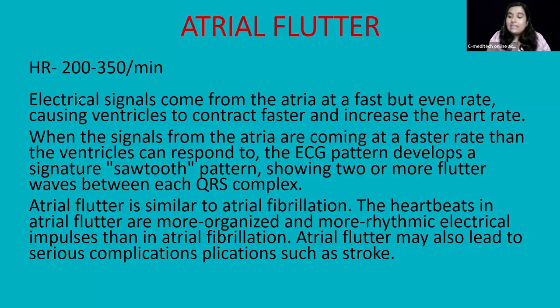So keep in mind that in atrial flutter, the electrical signals are circulating continuously around the atrium. Because of that, they cause rapid contraction of the atrium, but it is organized. Some of the electrical impulses can get blocked in the atrioventricular node also. Therefore, only a small amount will reach the ventricles. So the ventricular rhythm is slow and regular. It is not very high. Clear? So that is what happens in atrial flutter.